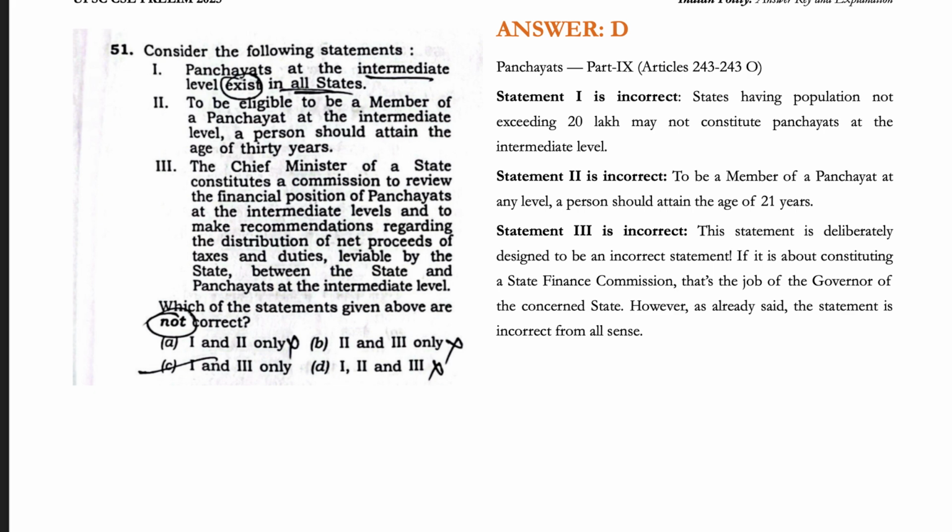Next is the third statement. Guys, the statement is wrong. It is deliberately designed to be an incorrect statement. If it is about constituting a finance commission, that has to be a state finance commission, constituted by the governor. So overall, the entire statement is incorrect from all sides. It doesn't make sense.